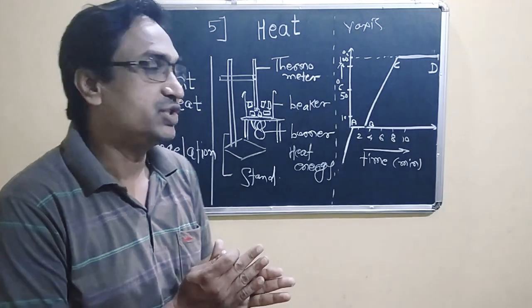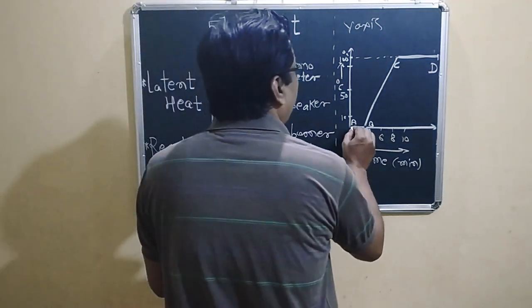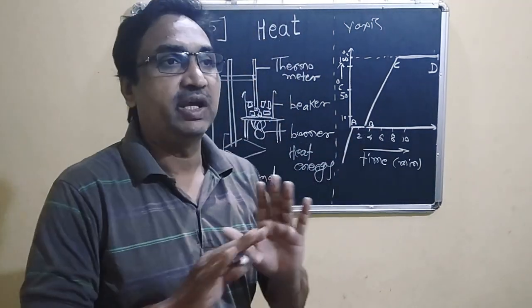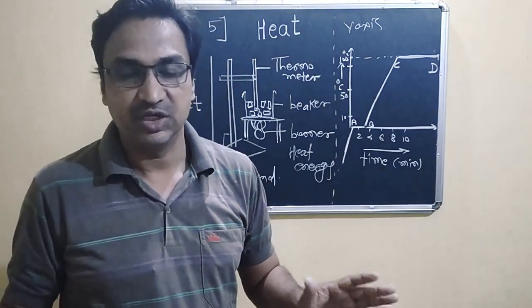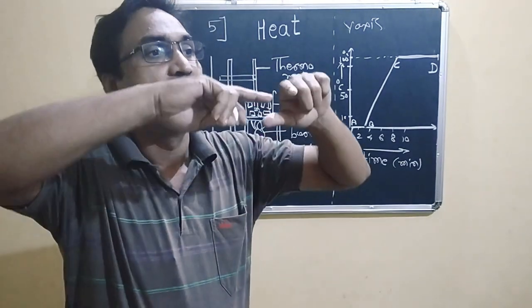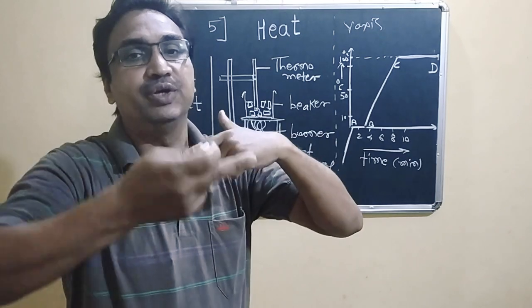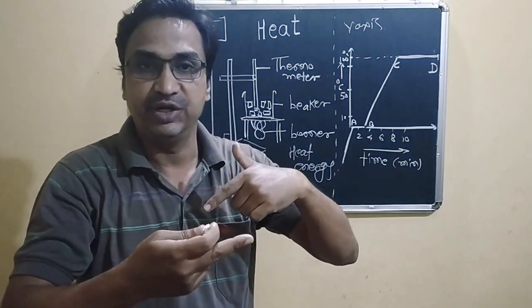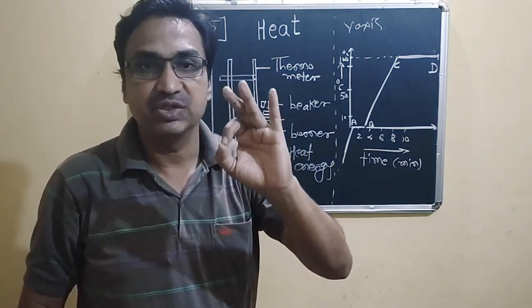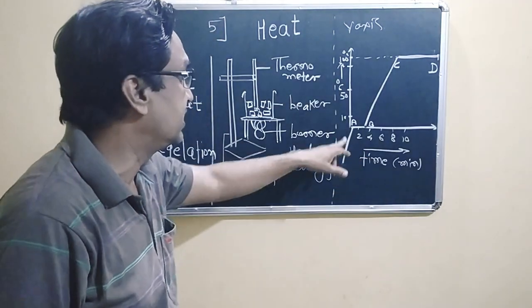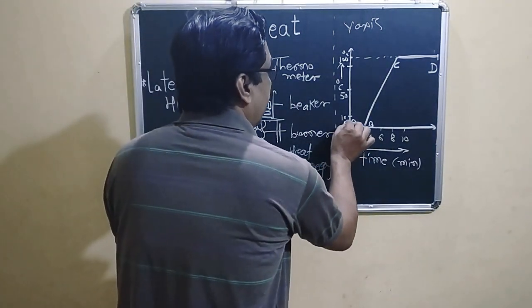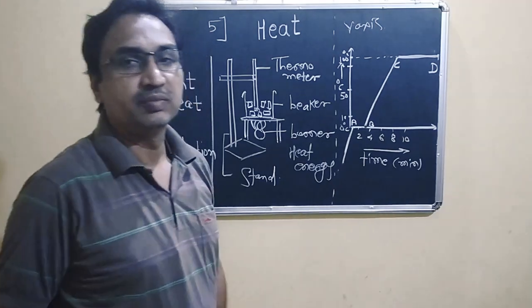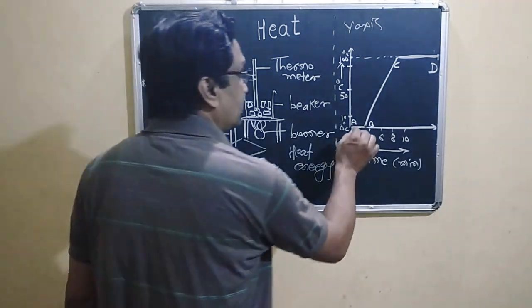So here from A to B, without any rise in temperature, that is at 0 degrees Celsius, all these pieces are converted into water at a constant temperature, 0 degrees Celsius. These are the phase from A to B.